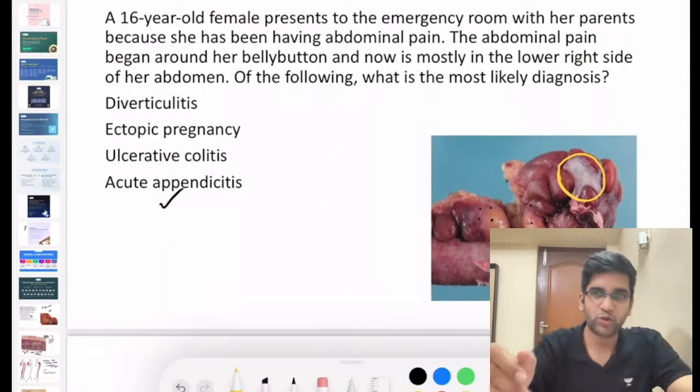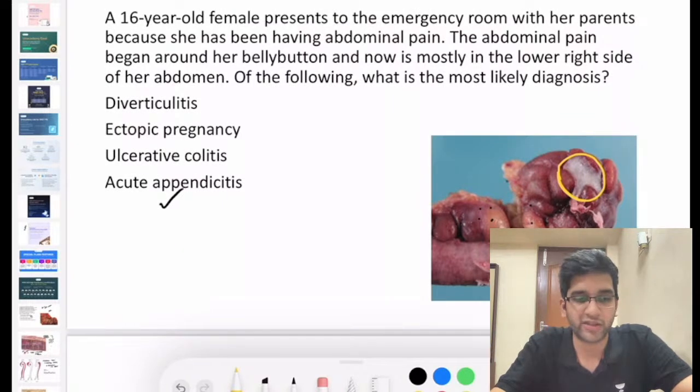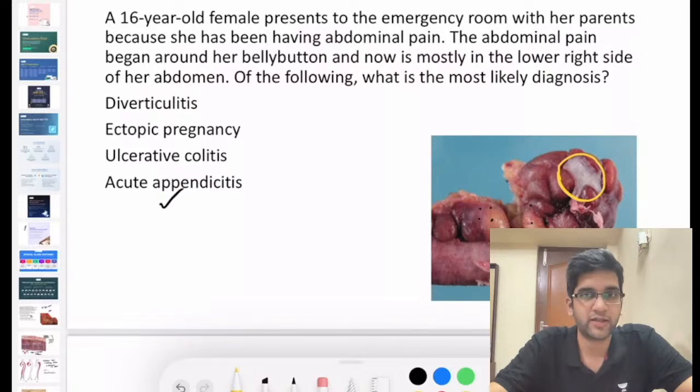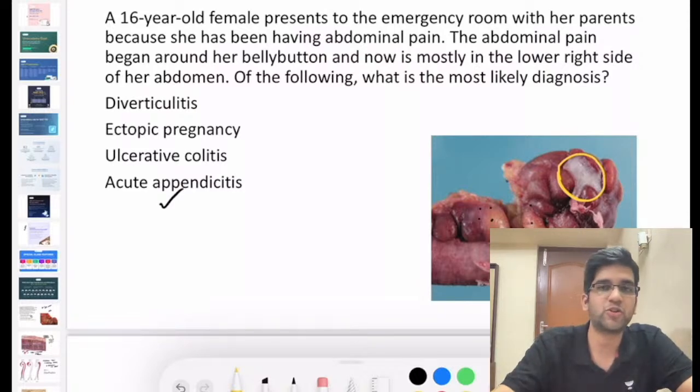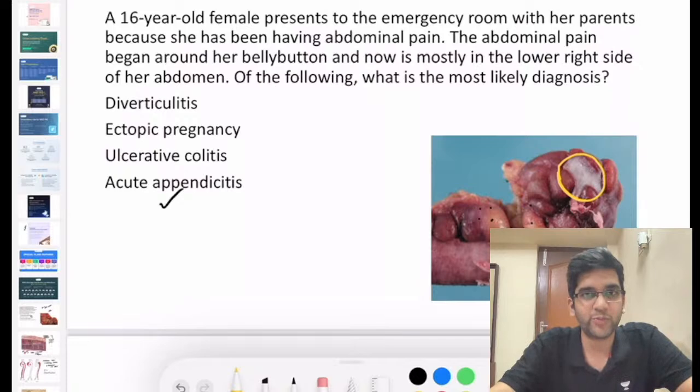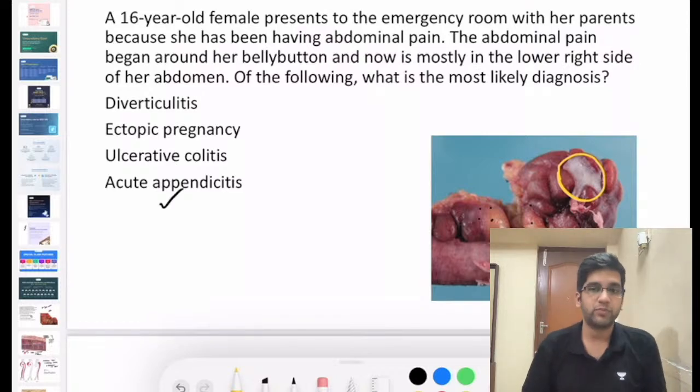Okay. I just want you to go a little bit to your surgical point of view. You must have heard of a scoring system for appendicitis. What scoring system is that? You have a scoring system which includes your symptoms, the fever, the leukocytosis and everything. You must have heard about it, right? Alvarado and Mantrels, both of them are there, right? You have to remember both of them. Both of them are important in surgery, not from microscopy, right?